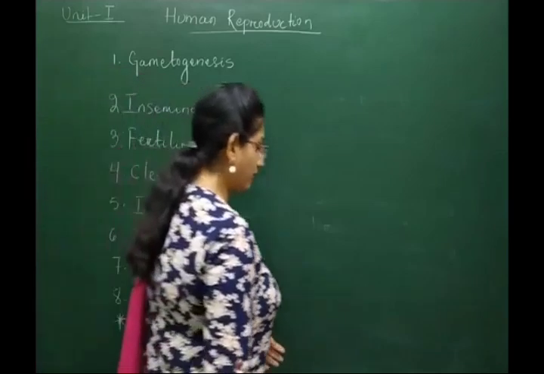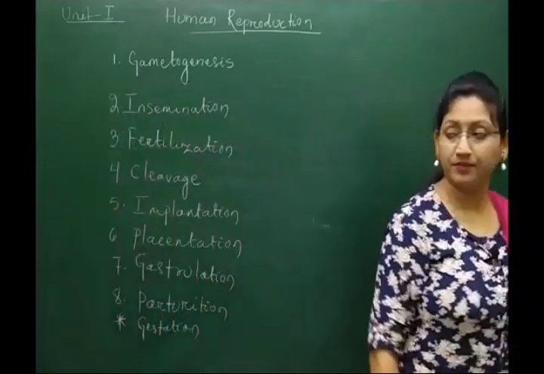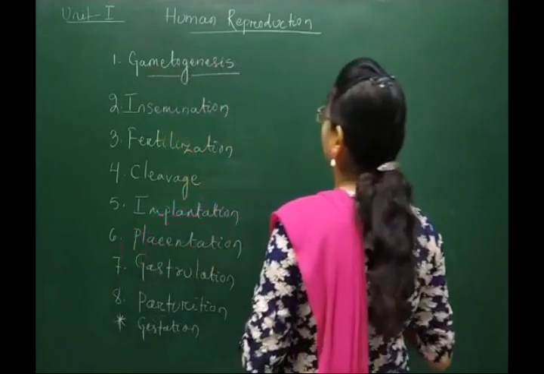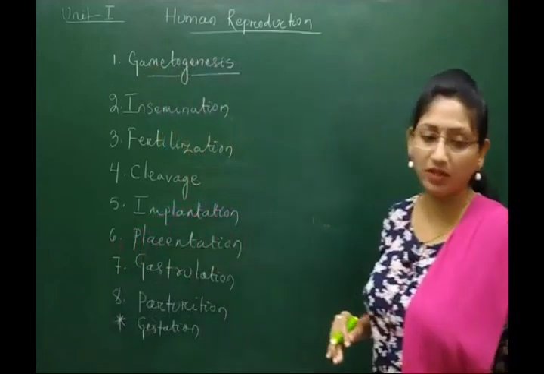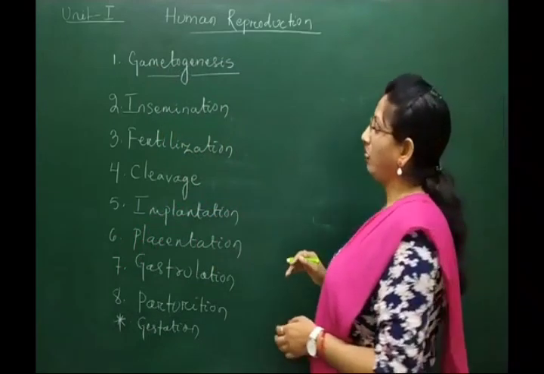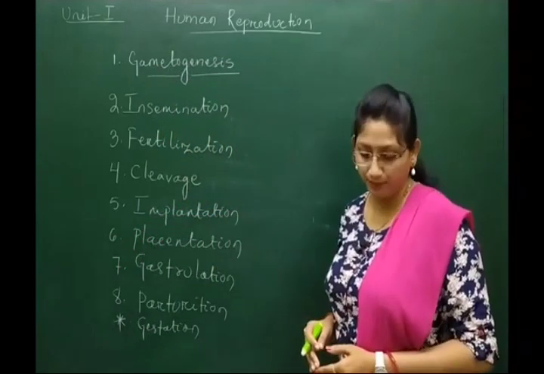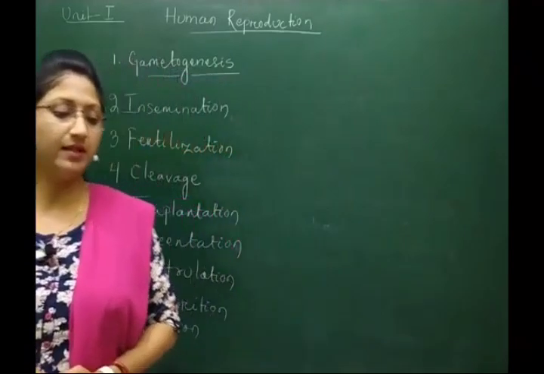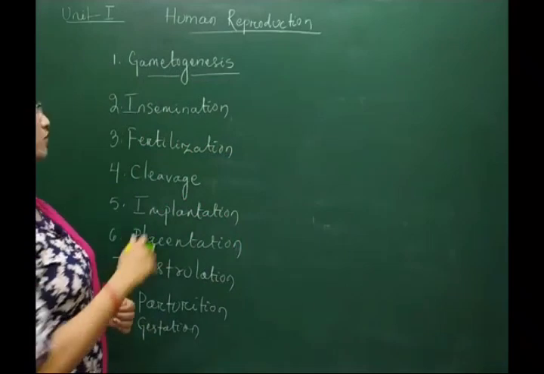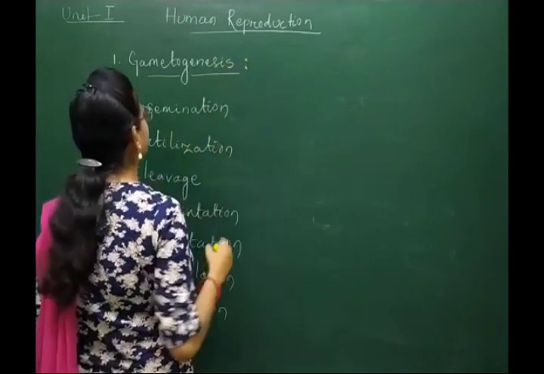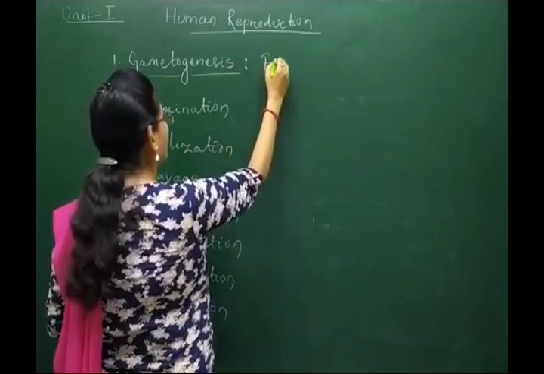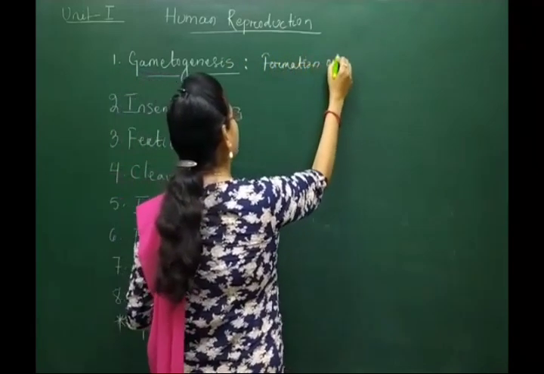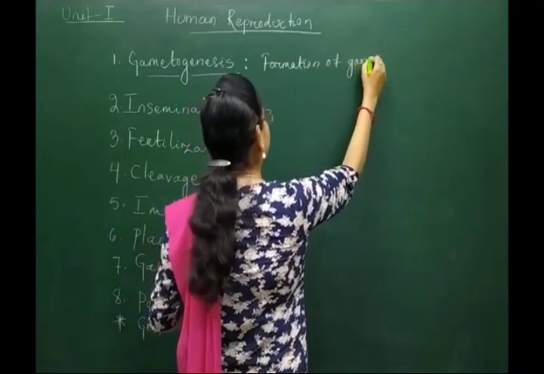So when we are talking about gametogenesis, we have to know what is a gamete. The sex organs or gonads, both in male and female, produce the sex cells and the sex hormones. So gametogenesis means the formation of gametes.